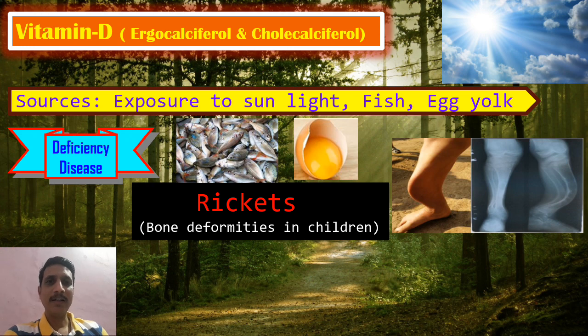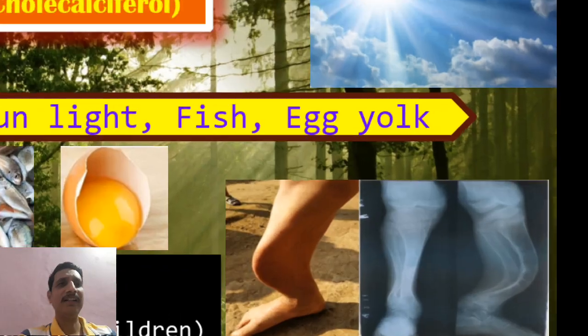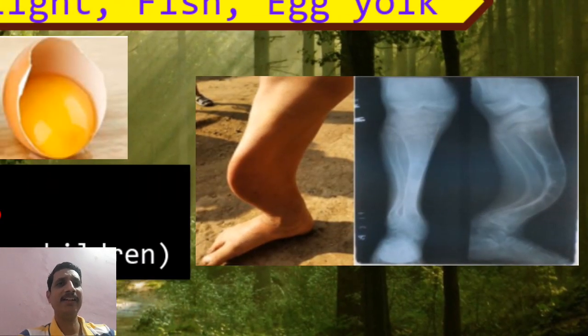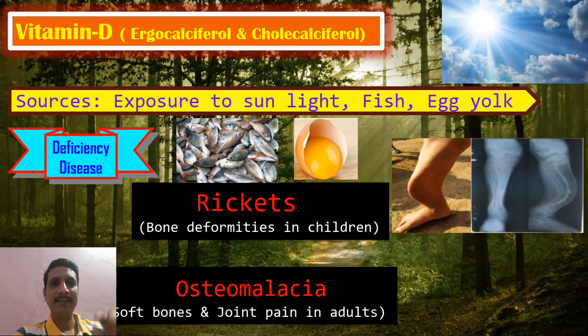so it reduces the absorption of calcium as well as phosphorus. So lack of vitamin D reduces the absorption of calcium and phosphorus to the bones. Therefore bone becomes soft, bones become weak. Then our growth will be irregular. So look here, this is the condition of rickets in children. The bones are growing irregularly. So rickets is seen in children.